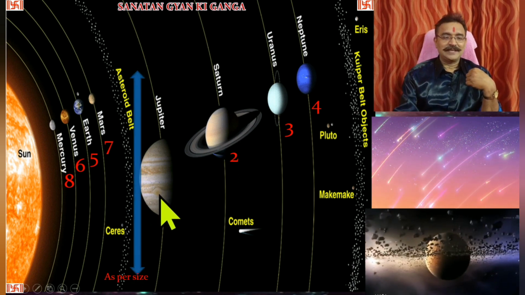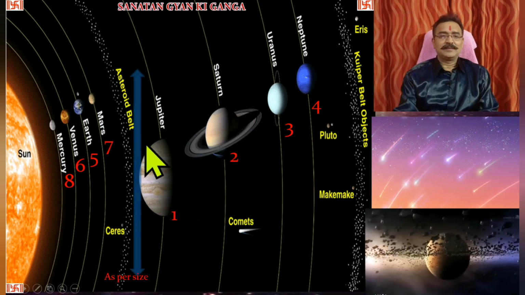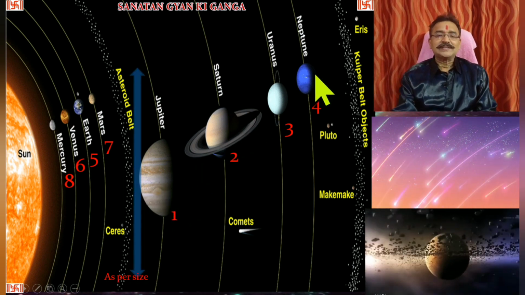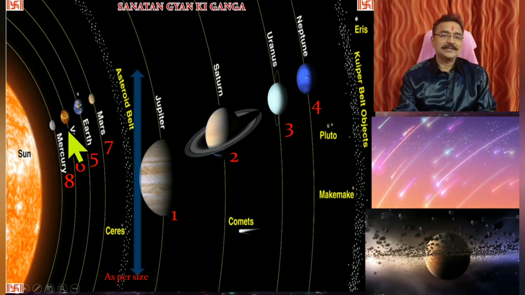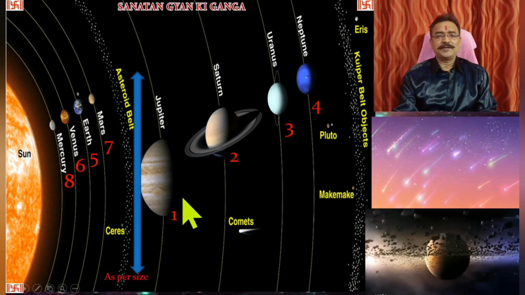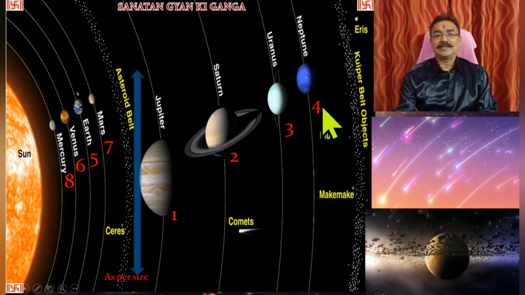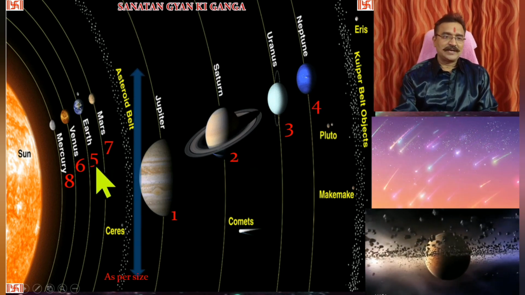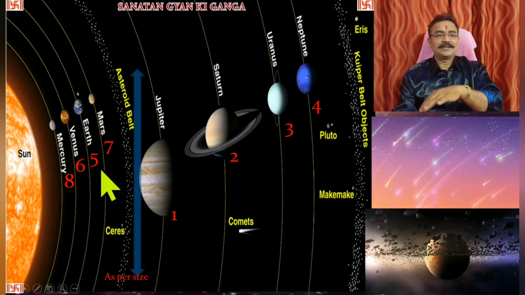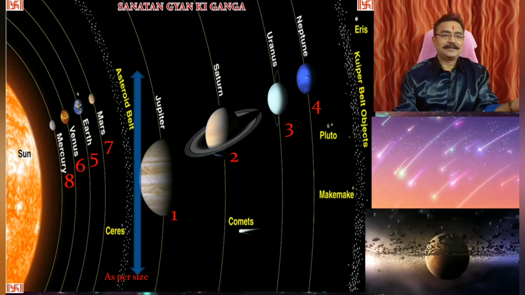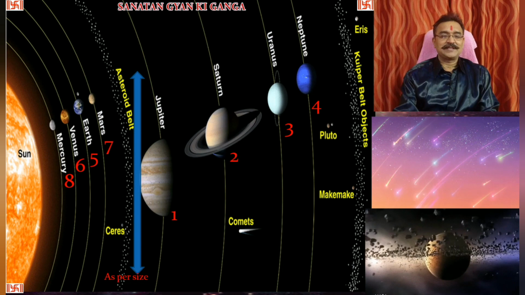So while deciding the size of the planets, first we consider the outer side planets, gaseous planets, and then we come to the inner side planets. So first one is Jupiter, second is Saturn, third is Uranus, fourth is Neptune, fifth is Earth, sixth left side Venus, seventh right side Mars, then eighth left side Mercury. So this is as per their size.